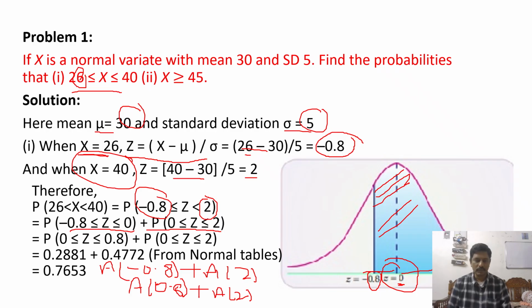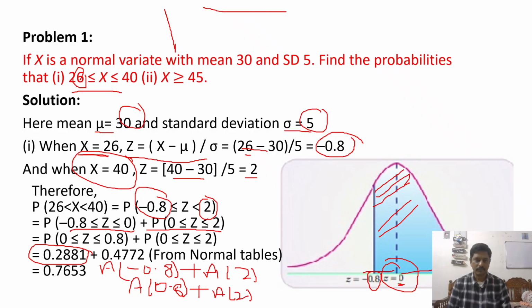Now, A of 0.8 value is here 0.2881. Where do we get it? This is obtained from the tables. We need to search in the table. There is a normal distribution table, where the z values are in the first column and the area values are in the horizontal row.